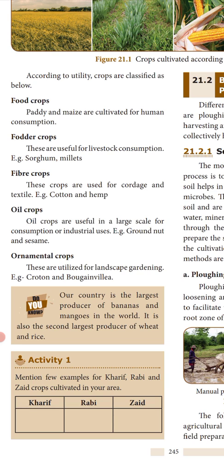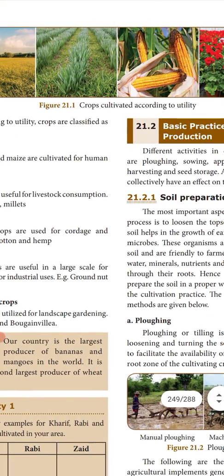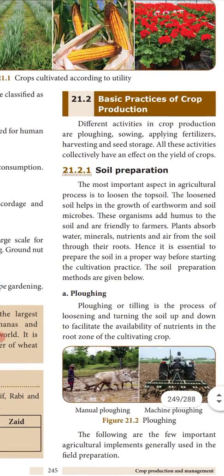Our country is the largest producer of bananas and mangoes in the world. It is also the second largest producer of wheat and rice. North Indians' staple food is wheat. South Indians' staple food is rice. Am I right? Now mention a few examples for Kharif, Rabi and Zaid crops. You can write them in the boxes, and you can check it.